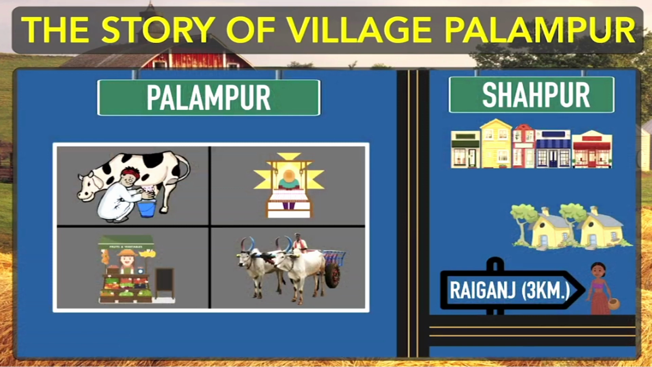Two traders from Shahpur town have set up to collect milk from Palampur for the chilling centers at Raiganj, from where the milk is transported far away to other big towns, other cities. Okay. Now we'll talk about the second one, small manufacturing industries in village Palampur.